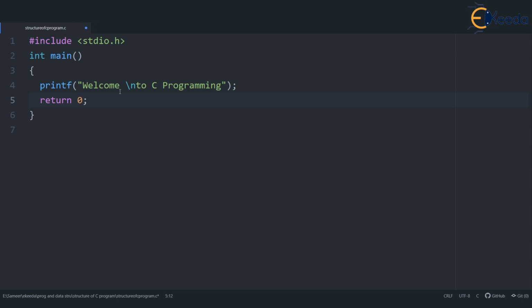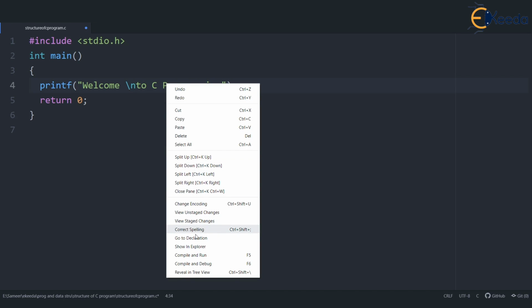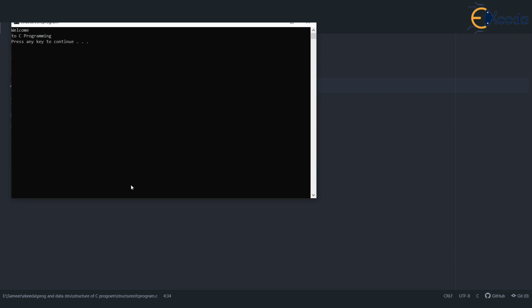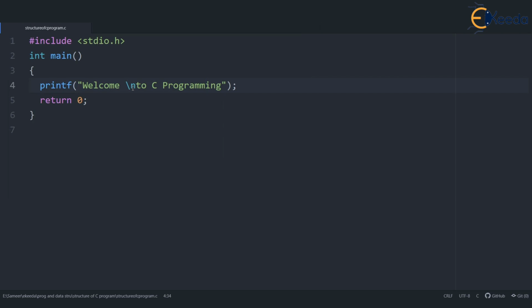So the output of this printf will be on two lines. Welcome will be printed on the first line, and then \n will pull the cursor to the second line, and then to C programming will be printed on the second line. Let's see the output of this. If you compile and run this, as you can see, welcome, and then there was \n in the printf. \n has taken the cursor to the second line, and to C programming has been printed on the second line.